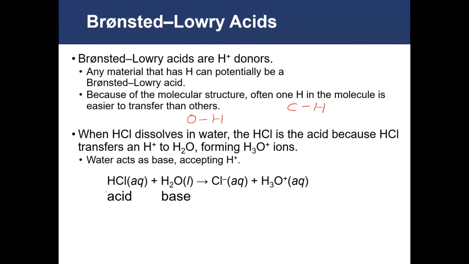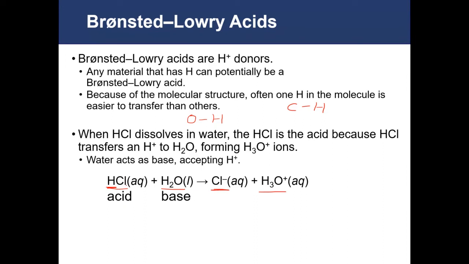So you have your acid here, HCl, donates this proton to water, which acts as the base, yielding the chloride ion and a hydronium ion. The easiest way to tell that something acted as an acid and something else acted as a base is to compare your reactant side to your product side. In this case, you have some component that has one more hydrogen on the reactant side than it does on the product side.